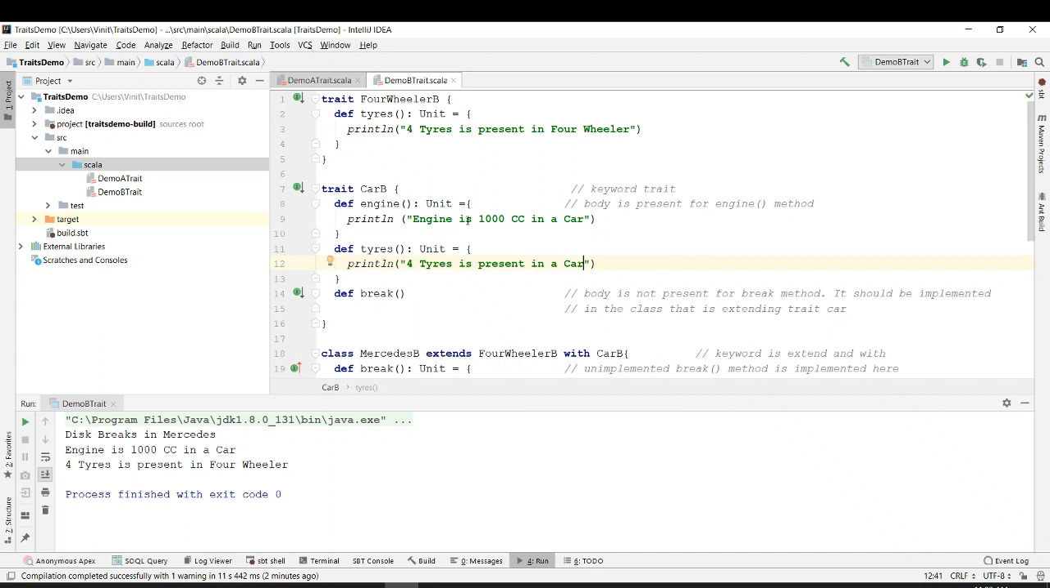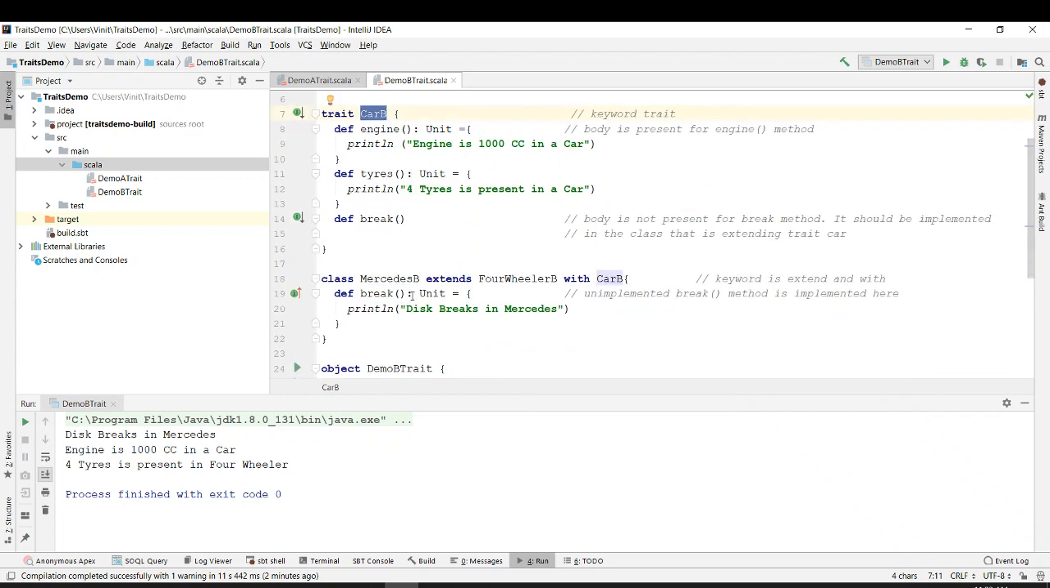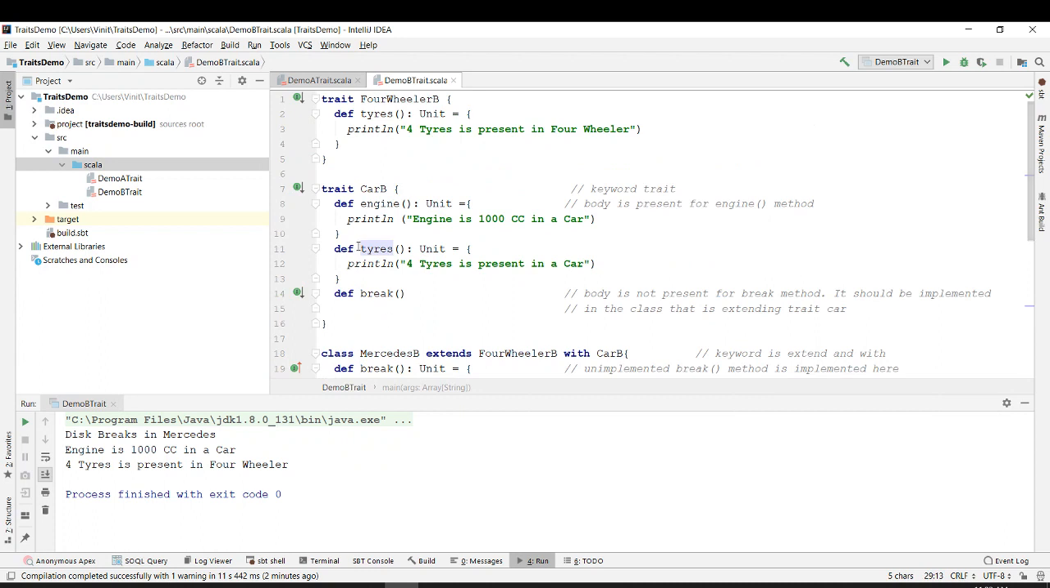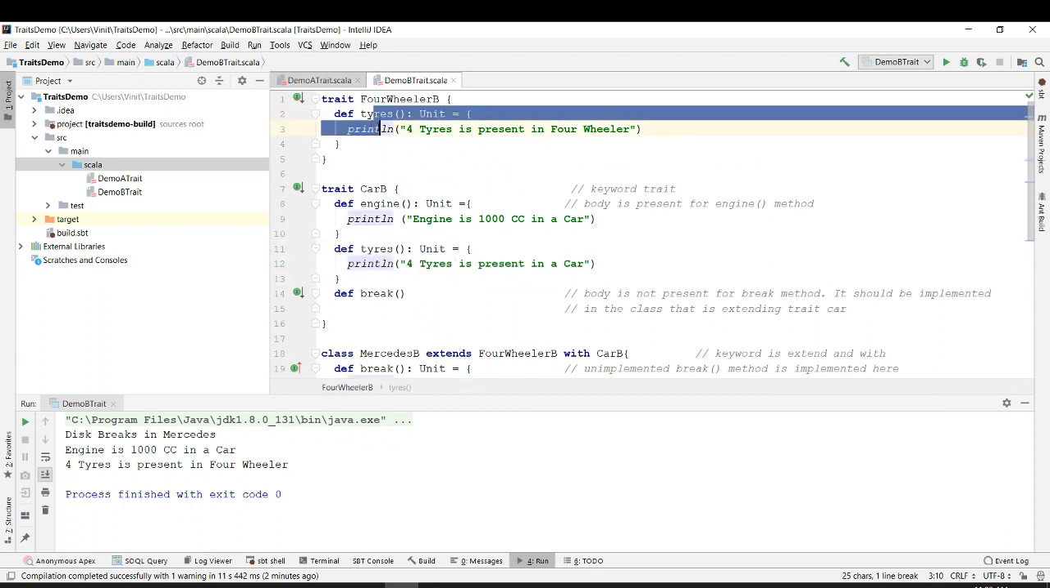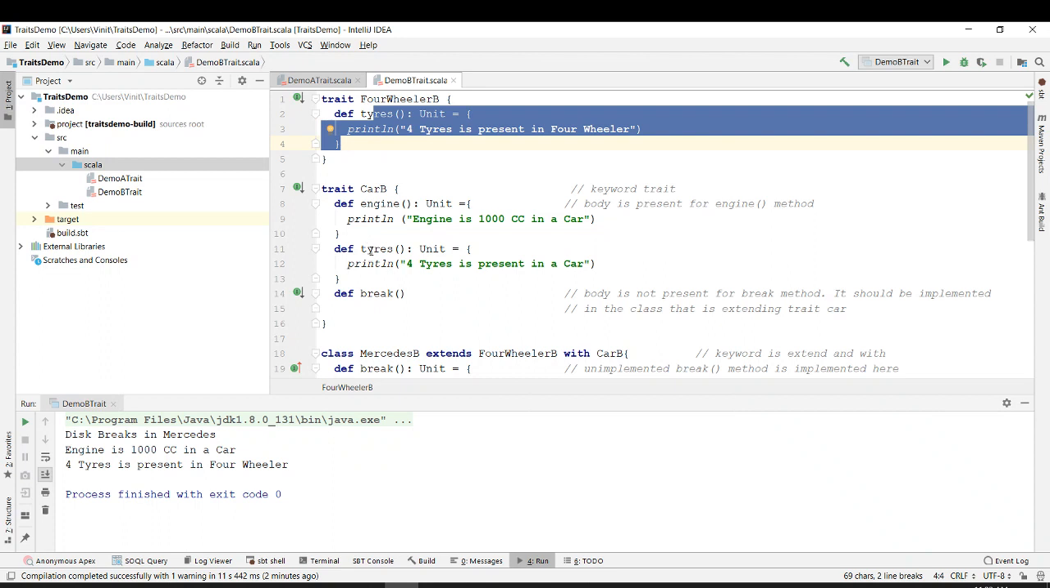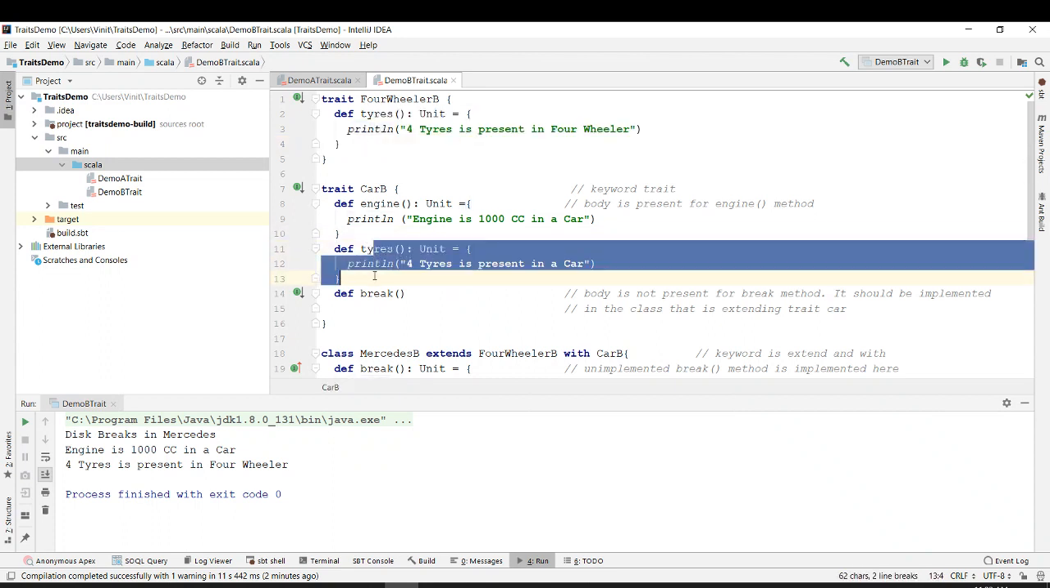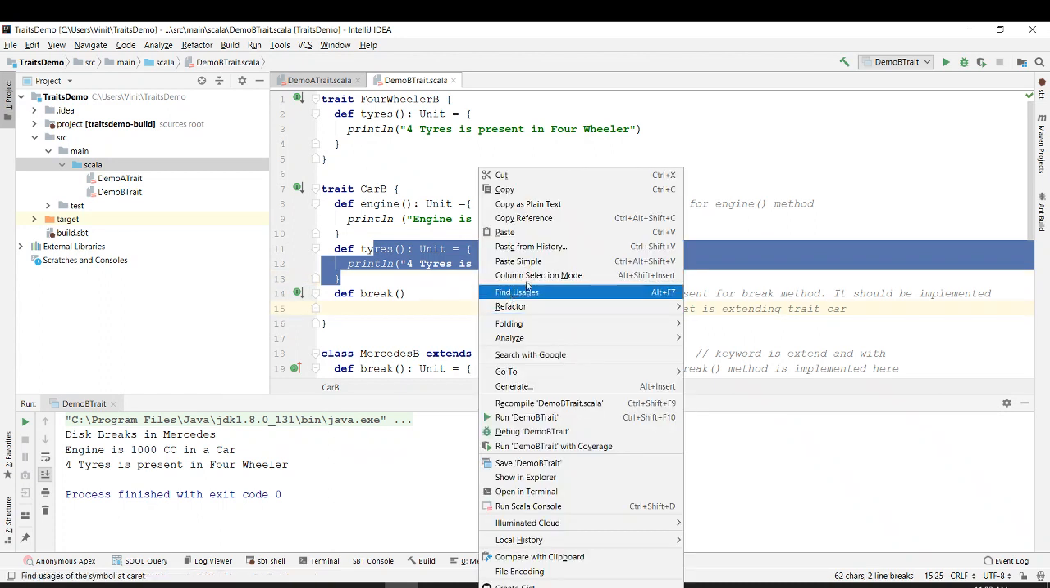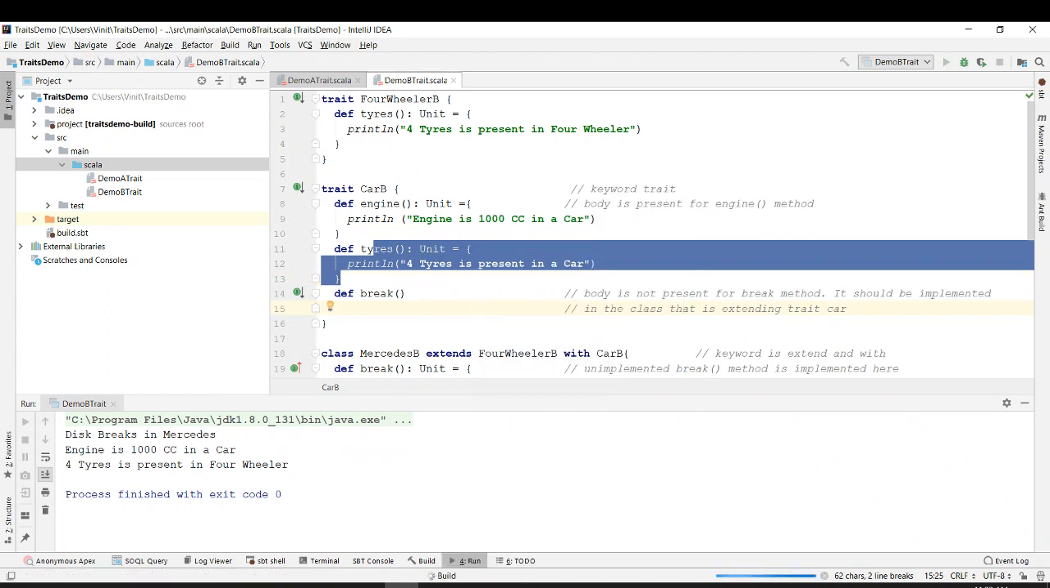Okay. So if you see over here, tires is present in four wheeler, and tires is also present in car. When I say extend four wheelers with car, when I call tires, which tires will be printed? Will it be this one or this one? The last one, with car, the car one. Why? Because it starts executing from the last. Right. Okay. Let's see this.